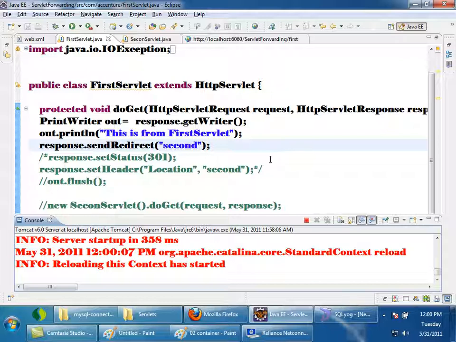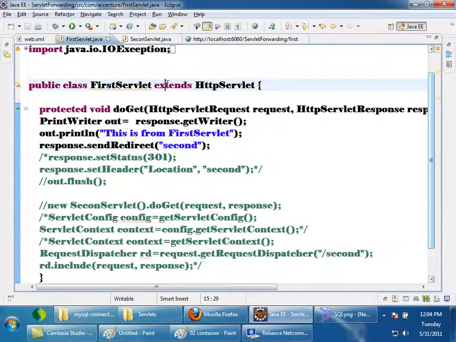Just try it. Yes, a very good doubt. Varun has got a very good doubt. Nobody has asked me, why am I not giving slash here? While forwarding or including, I have given slash. Here I have given slash while including or forwarding. But here I didn't use slash. Why?